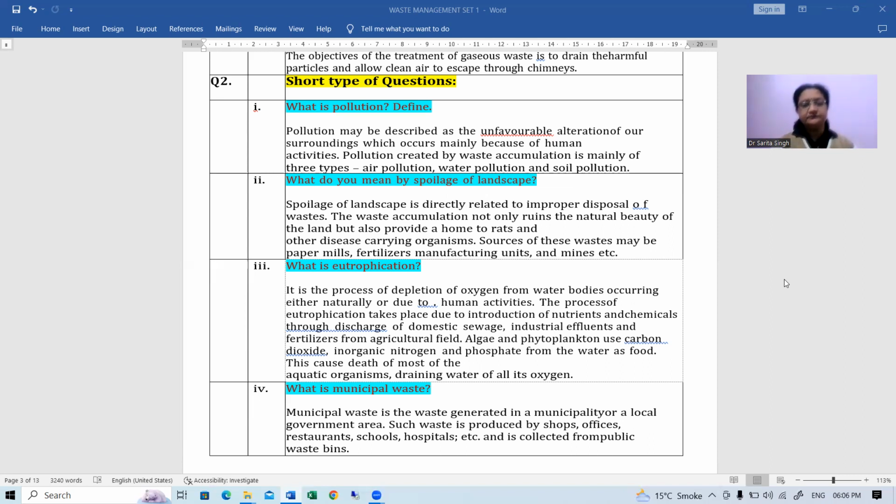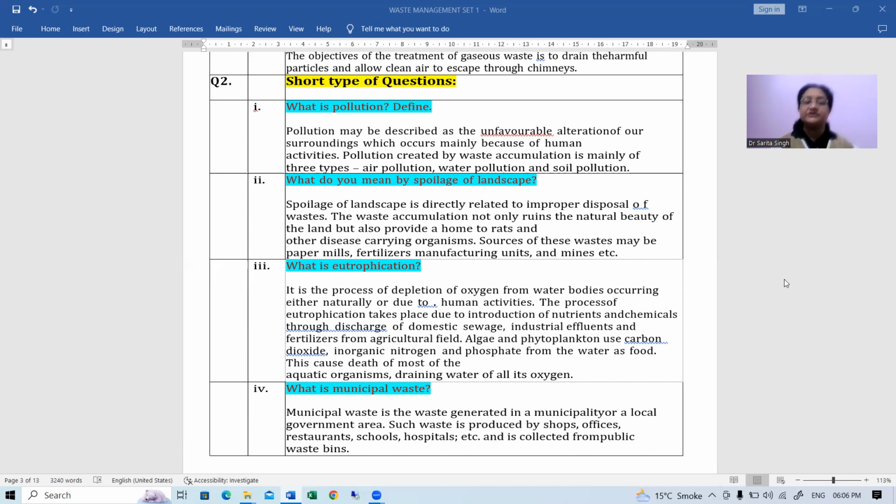So the penetration of sunlight is restricted in that case, and that is how several aquatic organisms start dying. Okay, now next is, what is municipal waste?